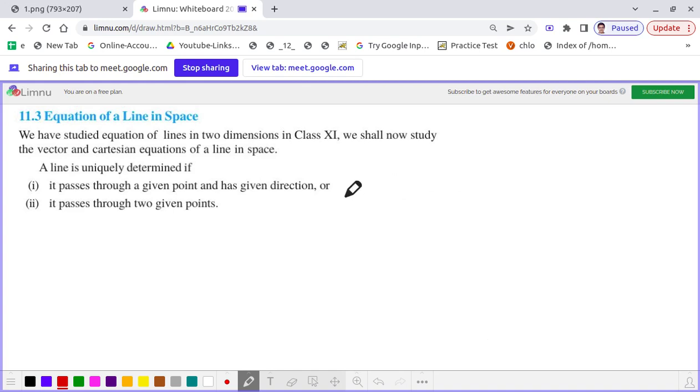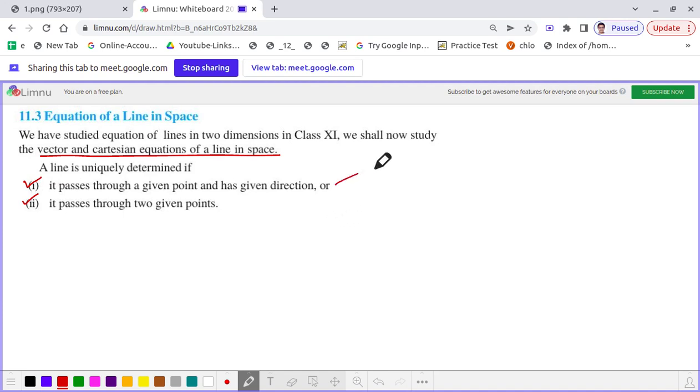So here we will discuss the vector equation and Cartesian equation of a line in space. Now a line is determined uniquely if it passes through a given point and has a given direction, or it passes through two given points. So let's discuss the first one briefly.